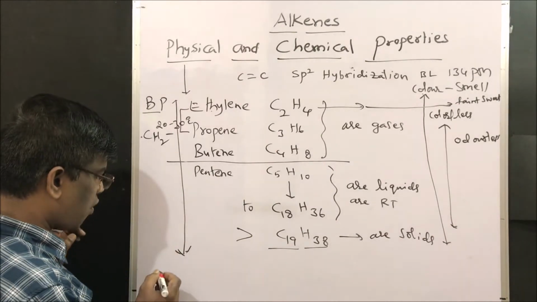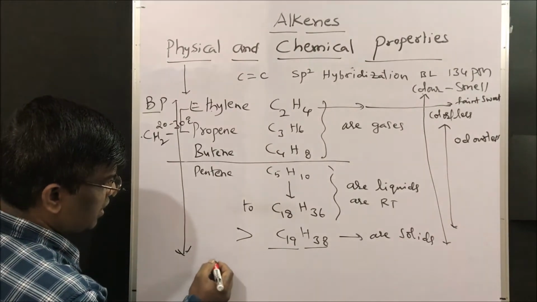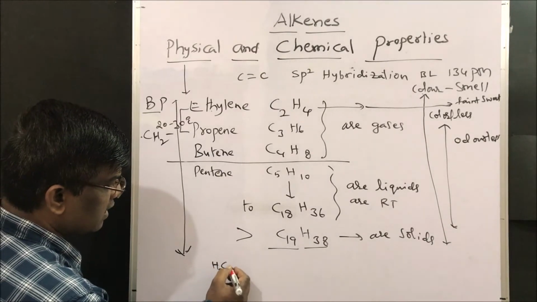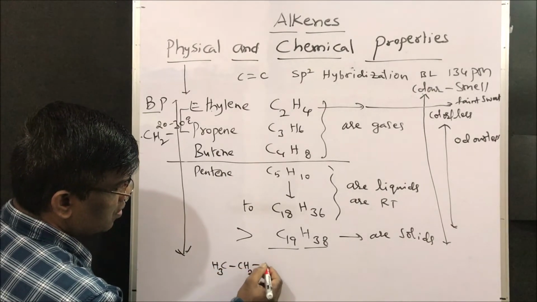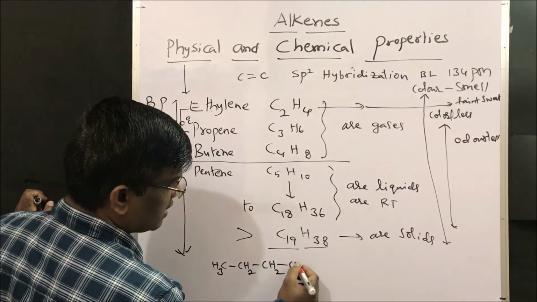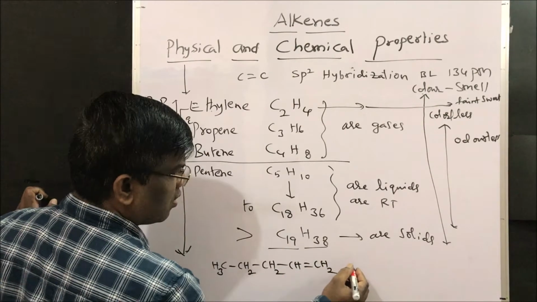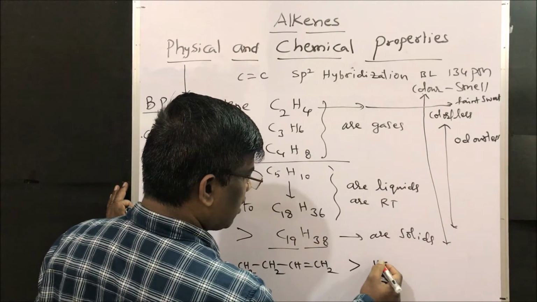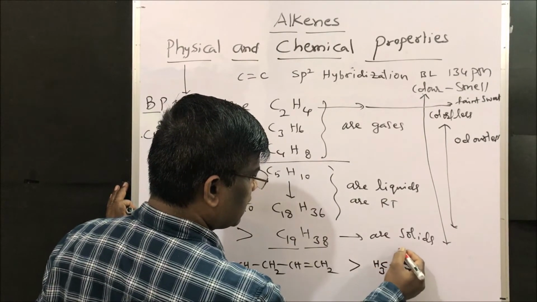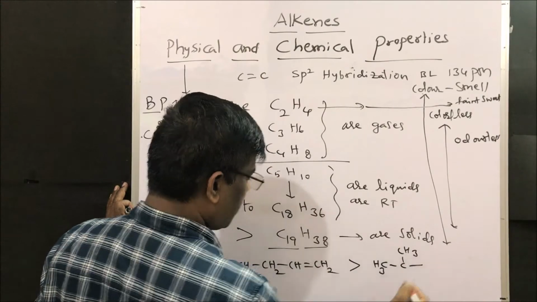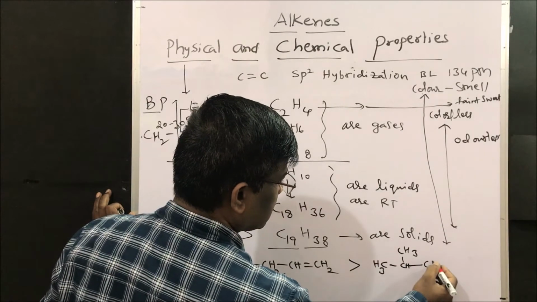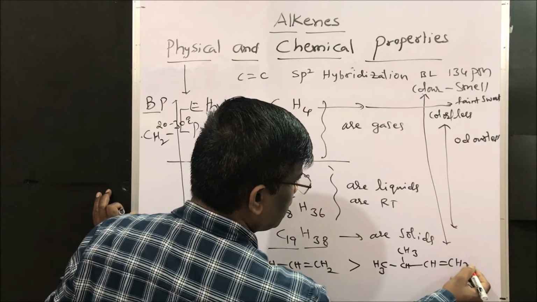When it comes to boiling point of a straight chain alkene, for example pentene, CH3CH2CH2CH=CH2, compare the isomer of pentene containing a side chain, that is isopentene, (CH3)2CH-CH=CH2.